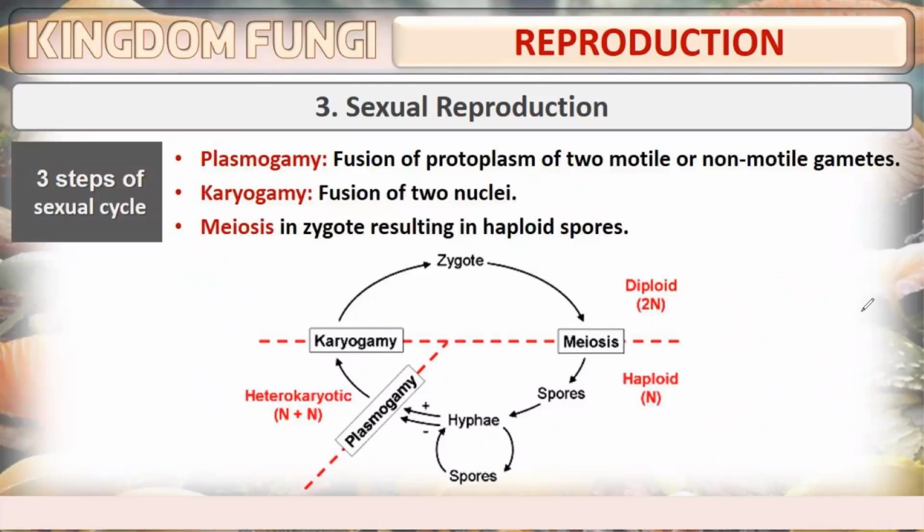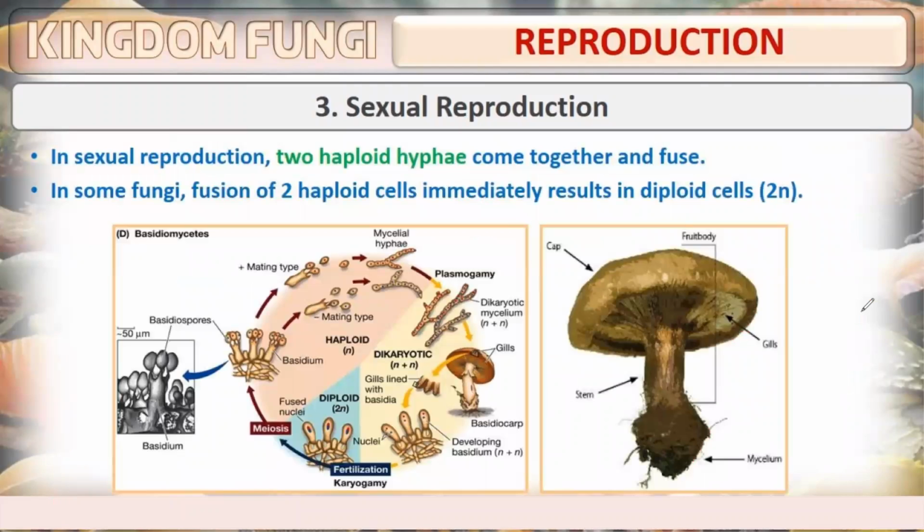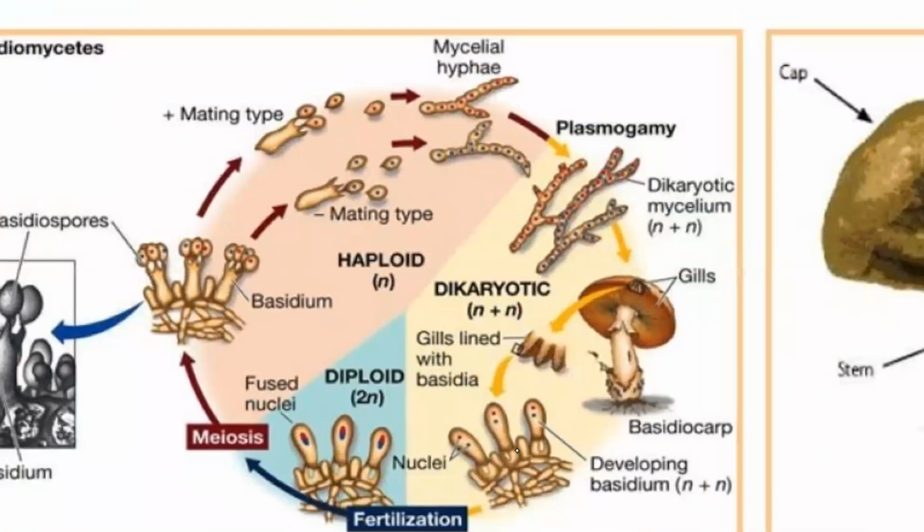Meiosis is a type of cell division which results in haploid spores. In sexual reproduction, two haploid hyphae come together and fuse. In some fungi, fusion of two haploid cells immediately results in 2N, whereas in a few fungi, as you can see on your screen, after plasmogamy there is a dikaryotic stage where the nuclei are not fused with each other.